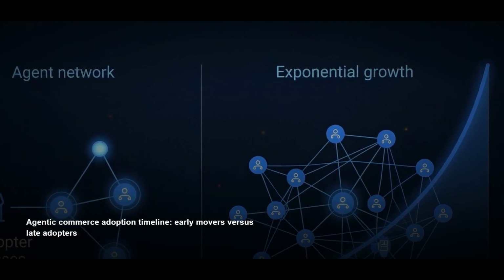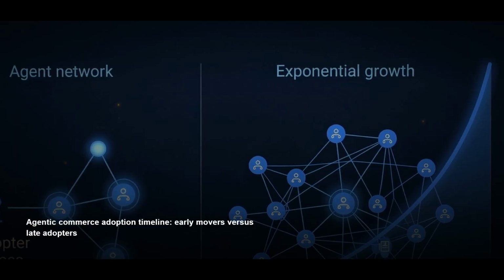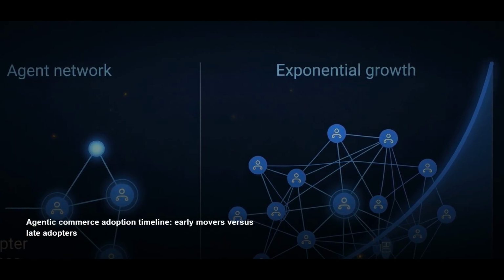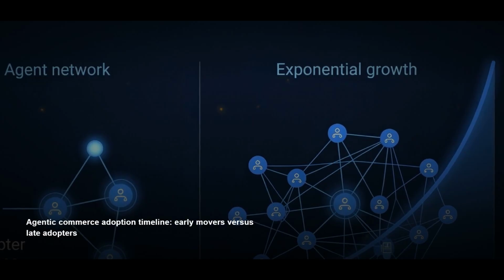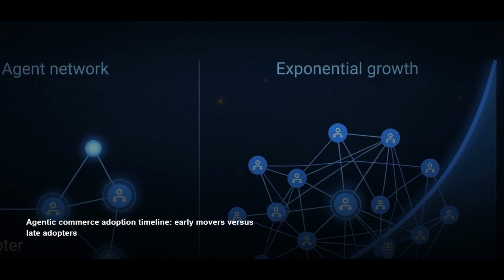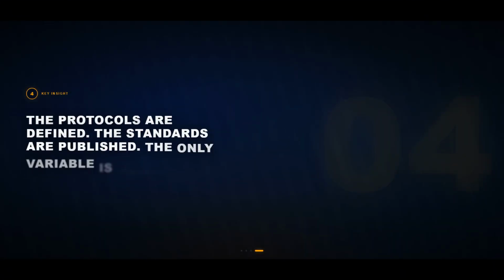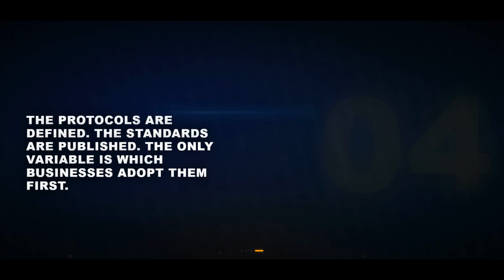Gartner projects organic search traffic will decline 50% by 2028. Meanwhile, Perplexity processes over 1.2 billion monthly queries. ChatGPT has 800 million weekly active users. Google AI Mode is rolling out agent-driven shopping across its entire ecosystem.